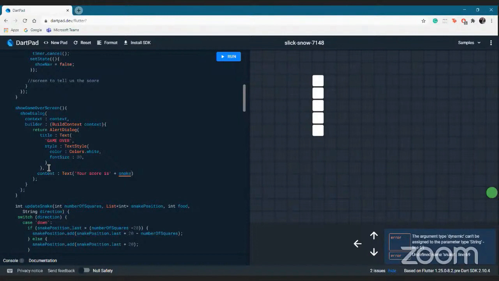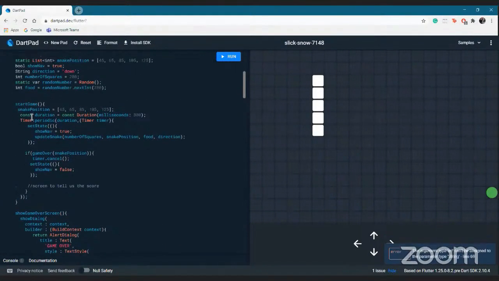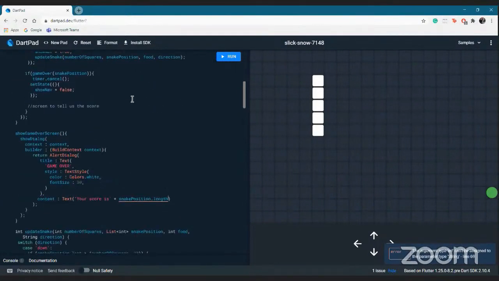And what do we want as our score? This number will be the number of the food that the snake has consumed. So it will be snake position dot, the snake position is the array that we are using over here. So it can be snake position dot length minus 5, because initially it was 5.